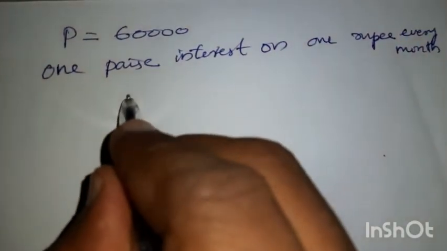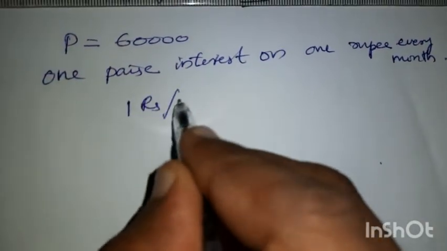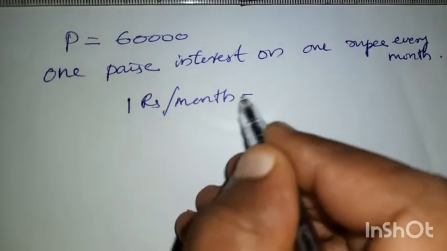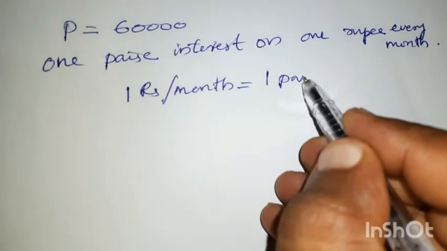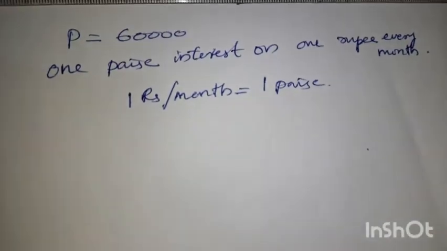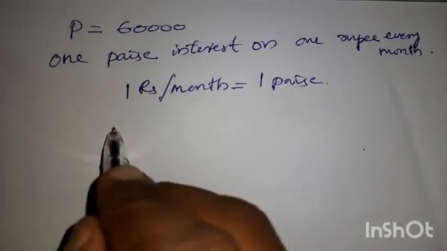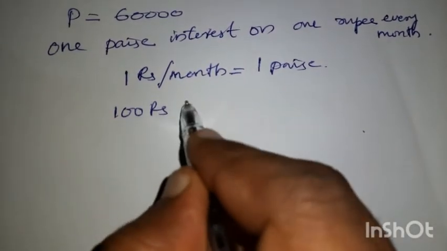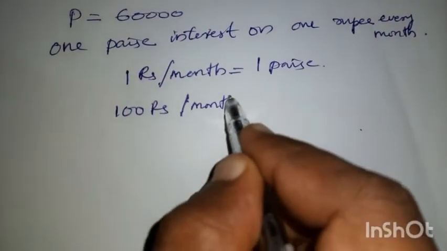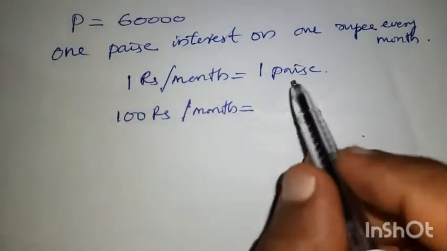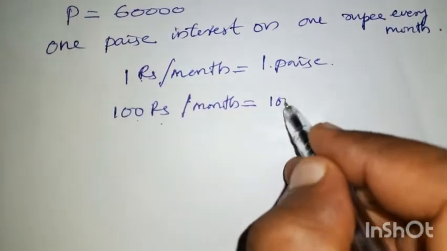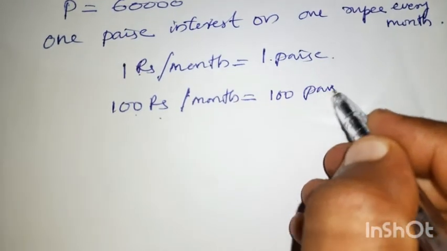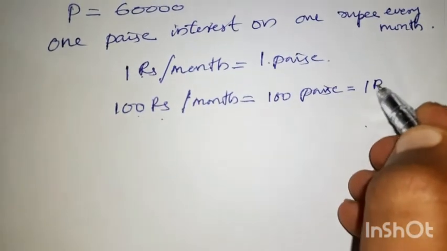Here it cannot be 100 rupees. For 100 rupees per month, how much is the amount? 1 rupee gets 1 paise, so 100 rupees gets 100 paise. 100 paise means 1 rupee.